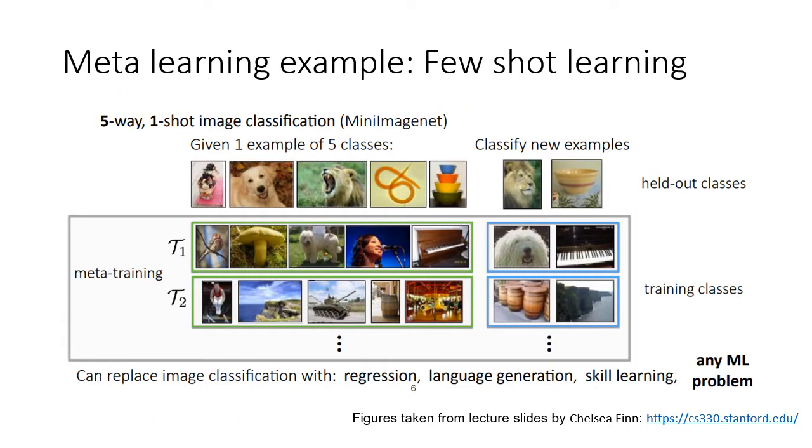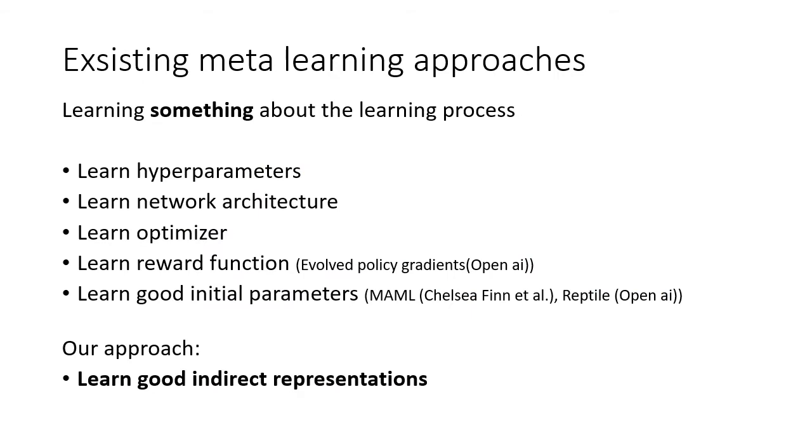Another area where meta-learning can be useful is few-shot classification. Here we have to learn a classifier, but we are only given a few examples of each class, even only one example. To use meta-learning, we can learn something about how to solve few-shot image classification for these kinds of images by collecting a lot of experience solving many of these problems. Then we hope that the knowledge we learned will generalize to different kinds of images as well. So meta-learning is about learning something about the learning process.